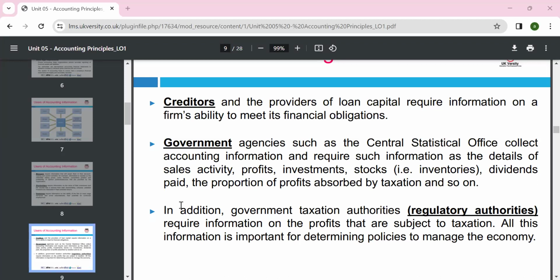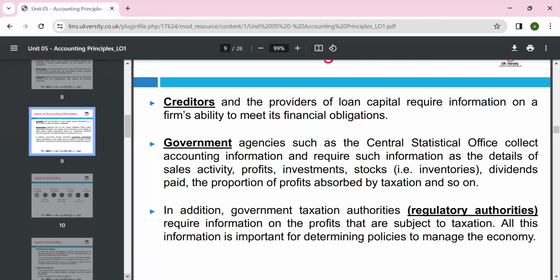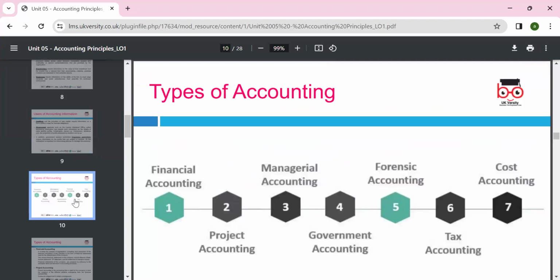If you have any question, please always ask, so we can arrange one-to-one if needed. Okay, so today we are discussing accounting. We're looking at the users of financial statements: government, creditors, and these are all the users. They can use the financial statements to make decisions. Like, government wants to check that we are managing and following the laws and paying the right taxes or not. Creditors, which means lenders, can see whether the company has the ability to pay back if we give them credit or a loan. These are different stakeholders.